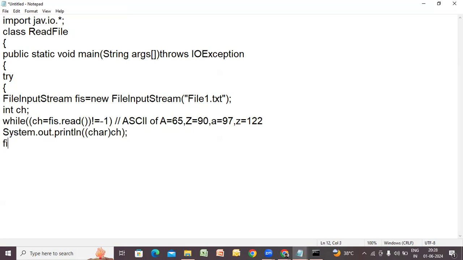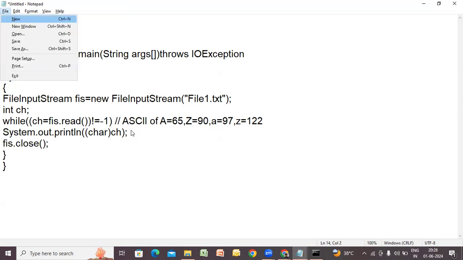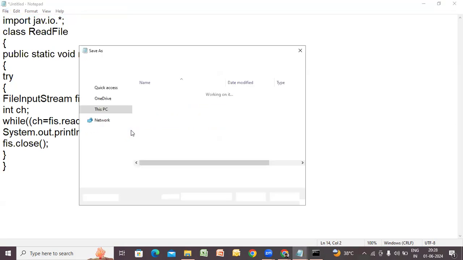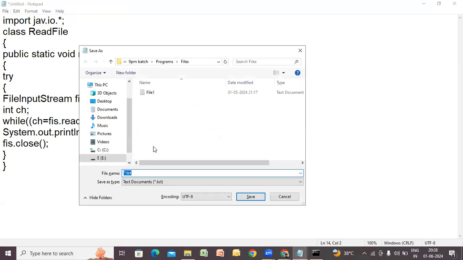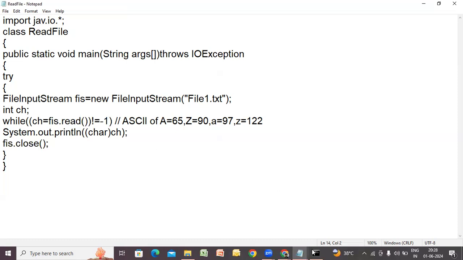How to close the file? FIS dot close. Close is the method. That's it. Done. As simple as it is. Let us save as readfile.java. Readfile.java. Right. Let us run this.